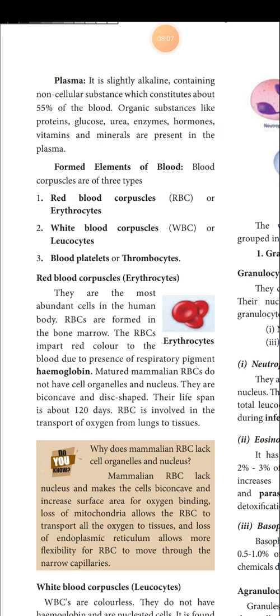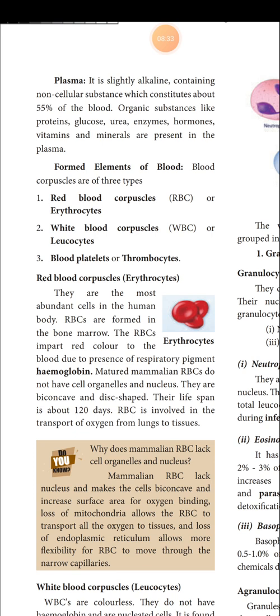And also, you know very well, our blood is red in color. It is a well known fact. Why is it red in color? What is the reason for the red color of the blood? It is due to the presence of a pigment called hemoglobin. It is a respiratory pigment. Why is it a respiratory pigment? Afterwards I will discuss with you. So the hemoglobin in RBC is responsible for the red color of the blood.